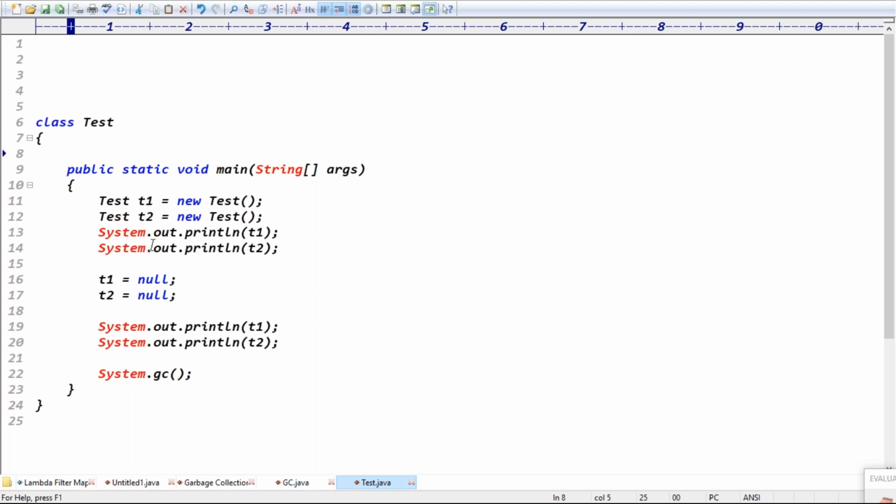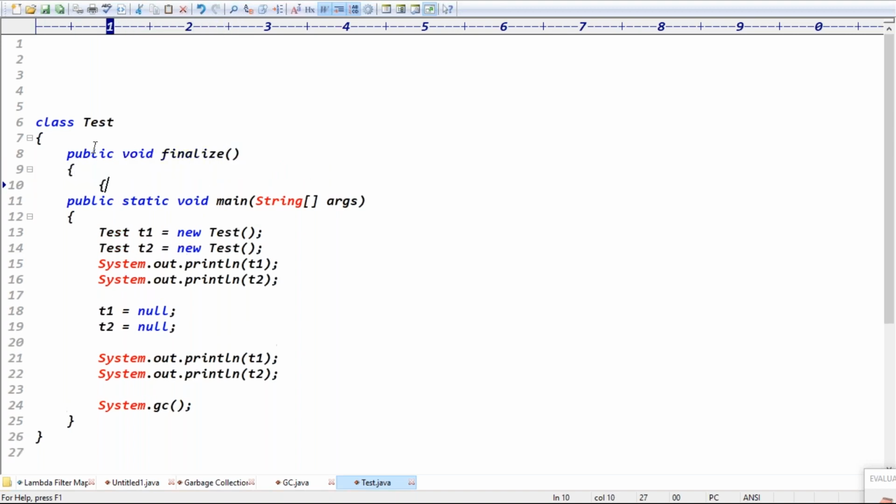Before destroying an object, the garbage collector will call one method. The method is called the finalize method, guys. public void finalize method, actually. Observe carefully: the finalize method belongs to the Object class, and we are overriding it. In the Eclipse IDE, it will put the @Override annotation to represent this is an overridden method.